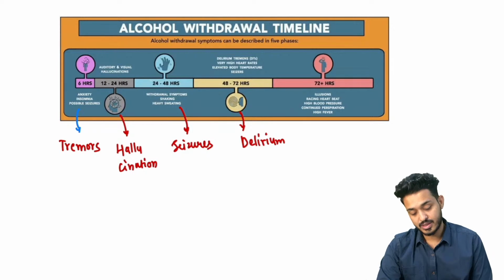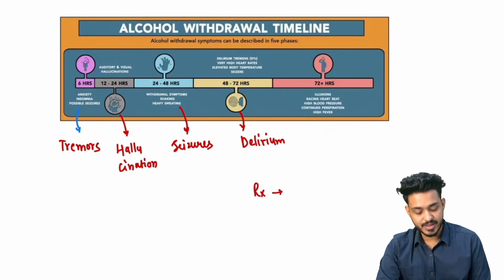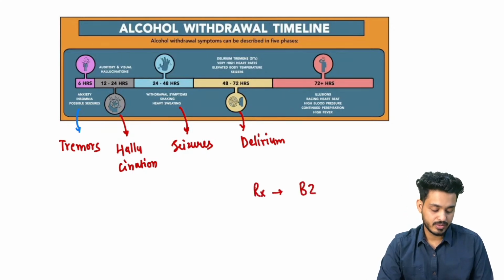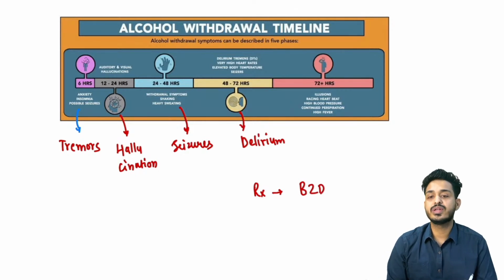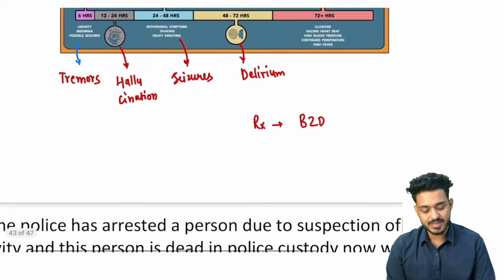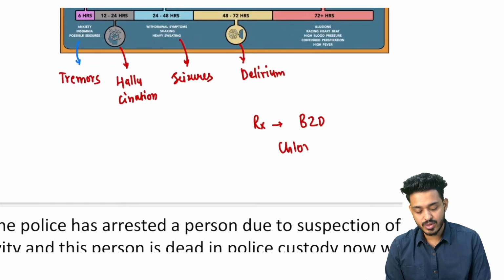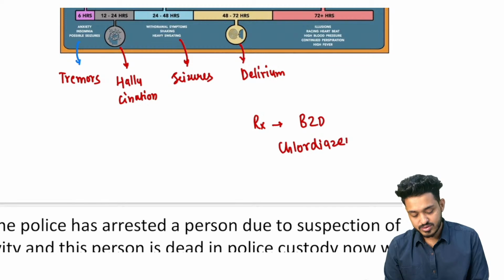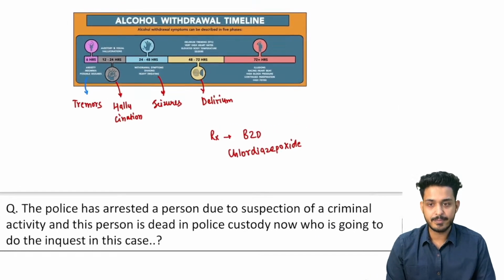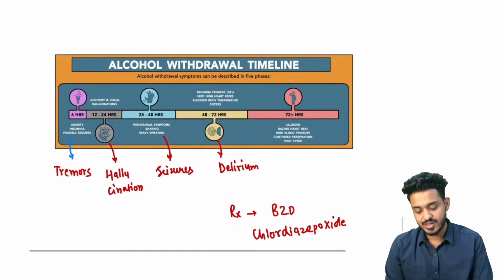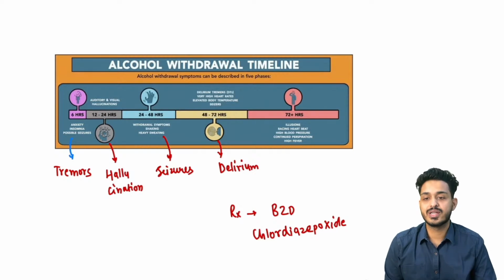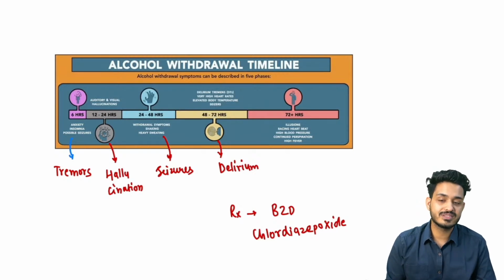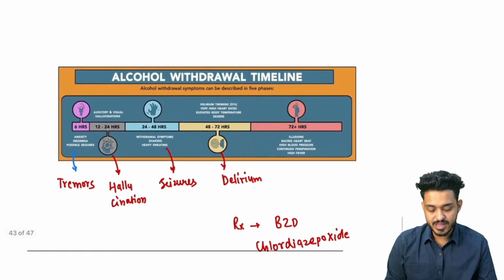Delirium tremens, right? How are you going to treat this? For alcohol withdrawal, if you want to quit alcohol, you need to take benzodiazepines. More specifically, chlordiazepoxide, and this is also not very commonly available, so we can use other benzodiazepines as well. But do not directly quit alcohol. You need to cut it down slowly, right? Your body is dependent, if dependence is there. So that is going to be the alcohol withdrawal time.